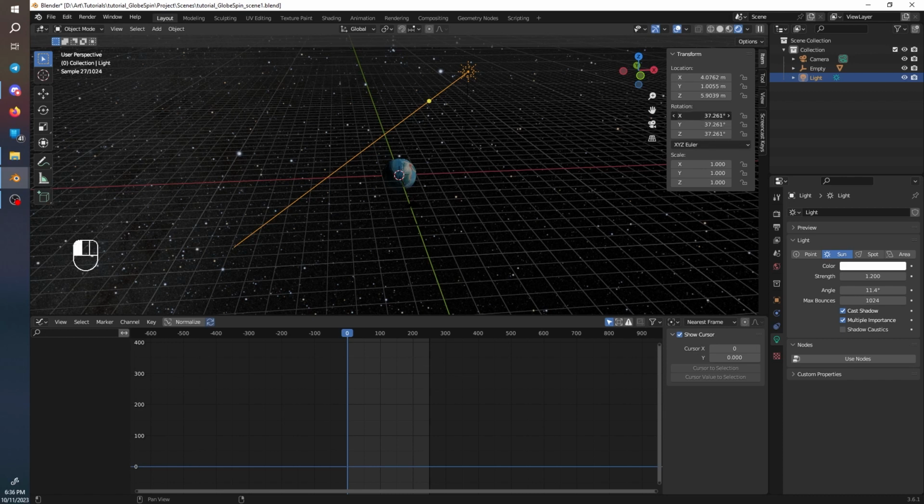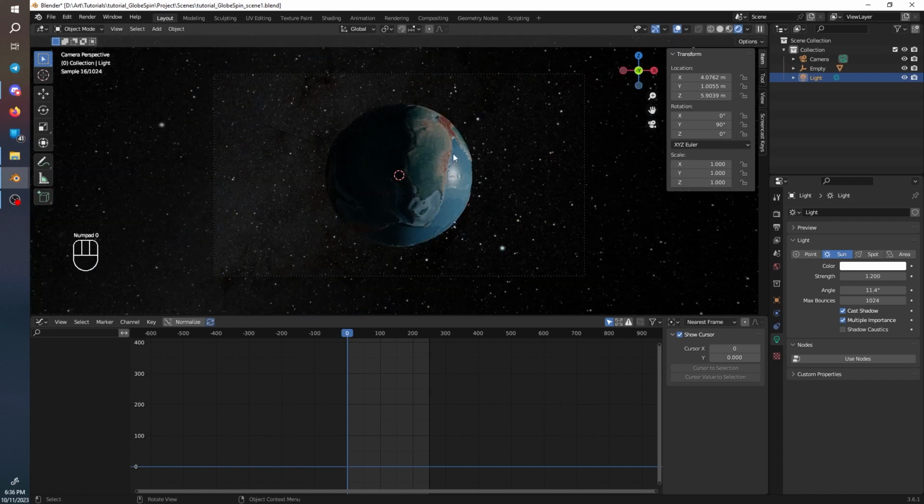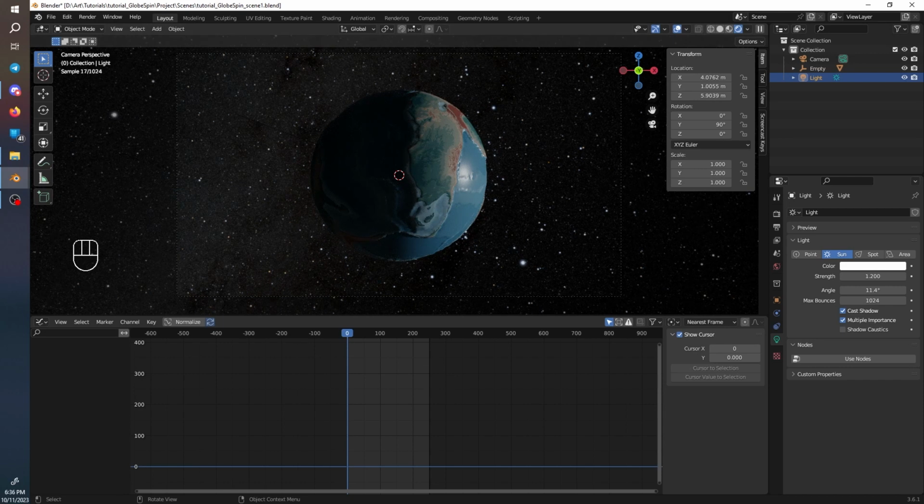if I click and drag on these values, I can select each of them, pressing 0, and then for Y I will set to 90, pressing numpad 0 again. You can see that we've got a light closer to what we want.